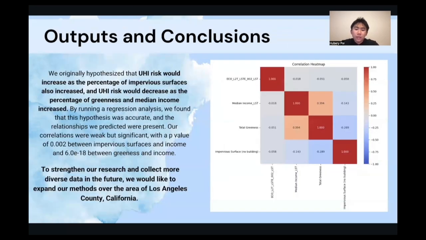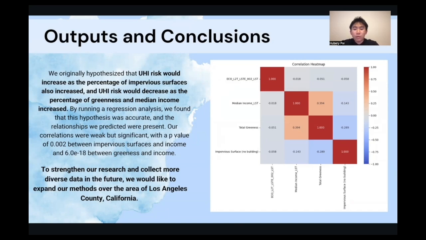We hypothesized that UHI risk would increase with a higher percentage of impervious surfaces and decrease with increased greenness and median income. Regression analysis confirmed our hypothesis about the relationships. We found that there was a weak negative correlation with a p-value of 0.02 between impervious surfaces and income, and a weak positive correlation with a p-value of 6 times 10 to the power of negative 18 between greenness and income.